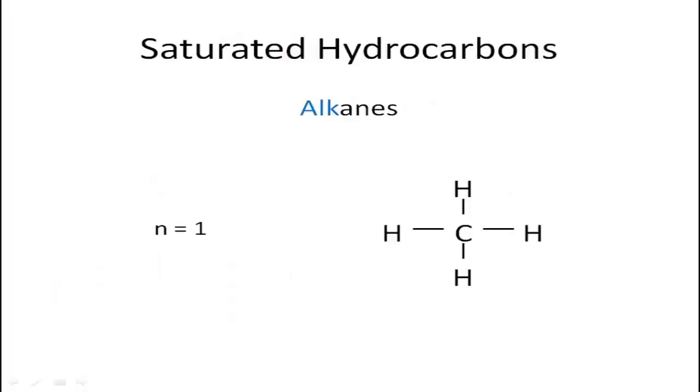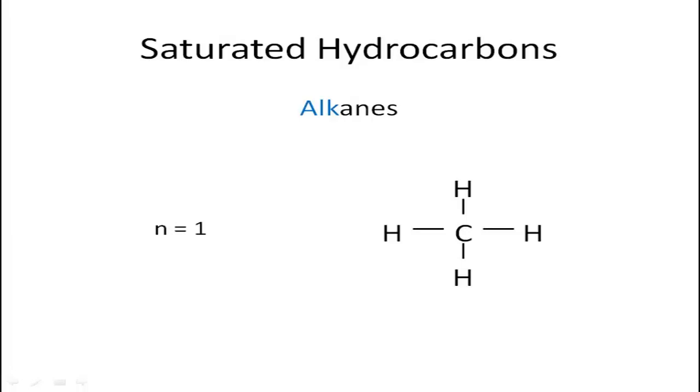So, in saturated hydrocarbons, the first thing that we have to see is alkanes. In this name, alkanes, you can see that ALK is colored in blue and ANES is colored in black. ANES is the suffix that we use for alkanes, that is methane, ethane, propane, butane, and so on.